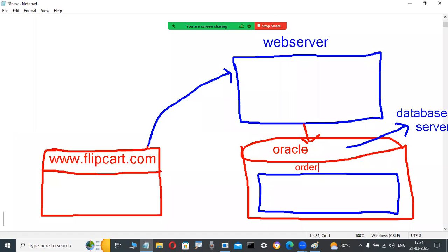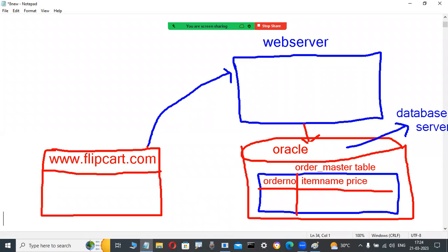Order master, order details, so many tables are there, with relations. Suppose here there is an order number, an order date, an item name, the price of the item, customer address, so many details in a table.